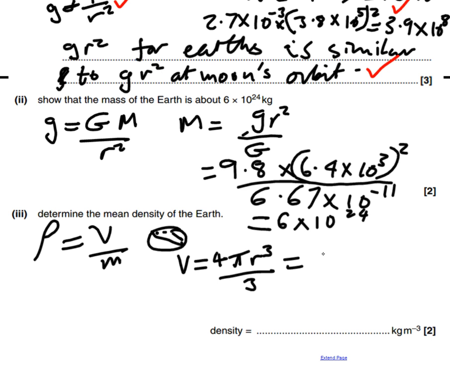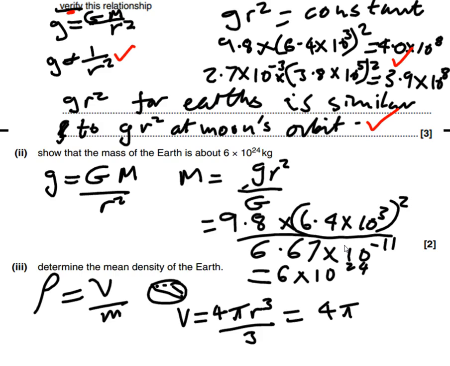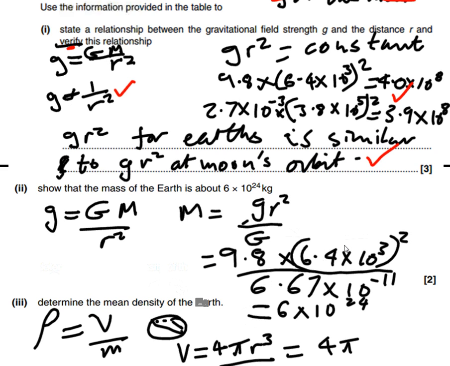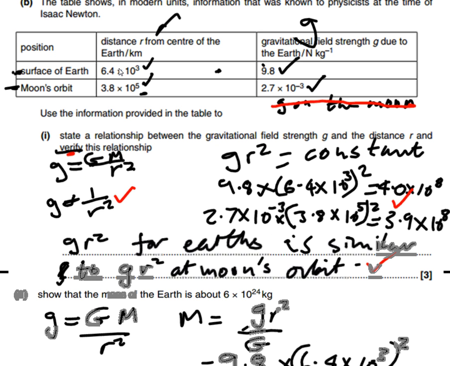So let's find the volume of the Earth, 4 pi, and our r. What's our r here? Let's just flick back to our table. R here is this, and I've just realized I've made a bit of a mistake here. I've said that in this part here it is 6.4 times 10 to the 3.